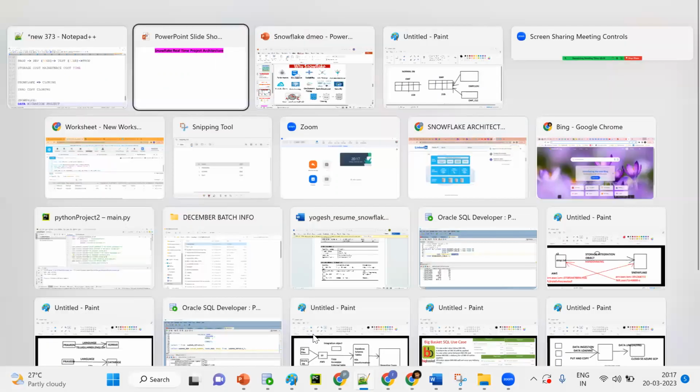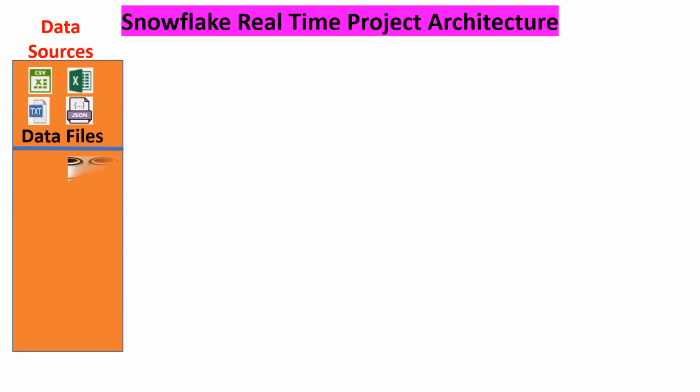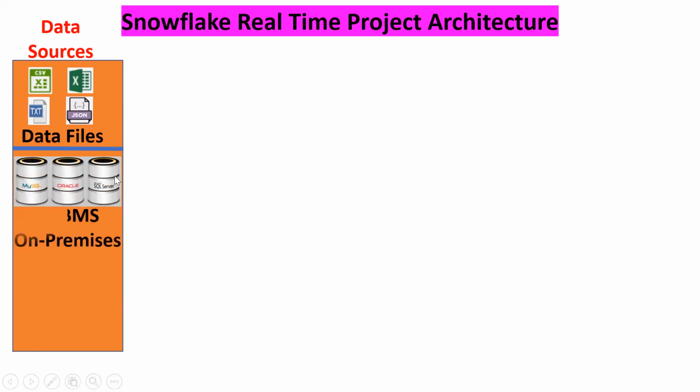See what I'm trying to say. What are the data sources? It can be CSV file format, Excel, JSON or TXT. Any format, based on the client, so the formats will be different. XML files will be there, Avro, Parquet, depending on the project. These are the data files, and data can be stored in databases like Oracle, MySQL, SQL Server. These are on-premise databases, and we also have cloud databases like SAP HANA and Amazon Redshift.